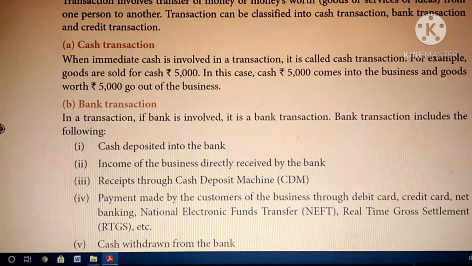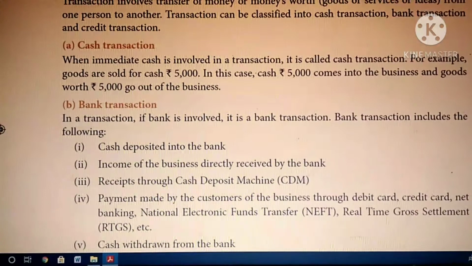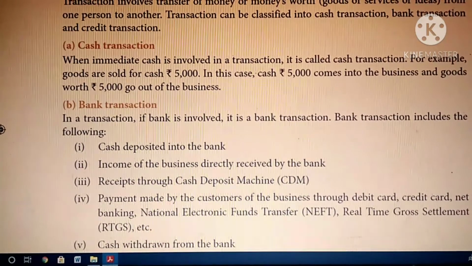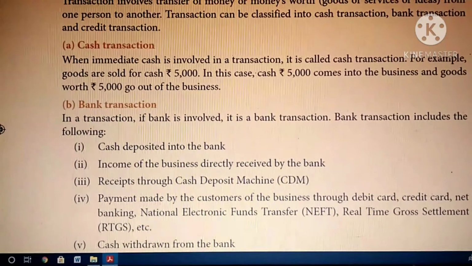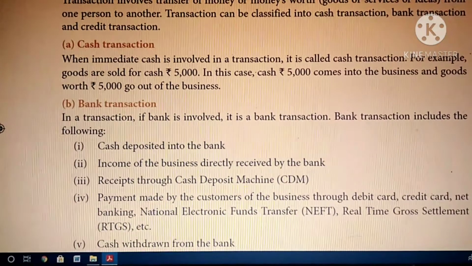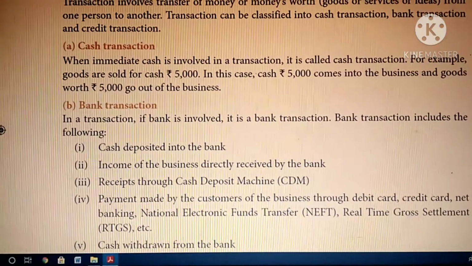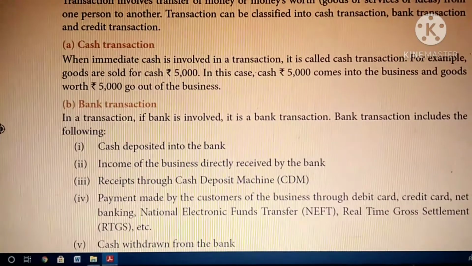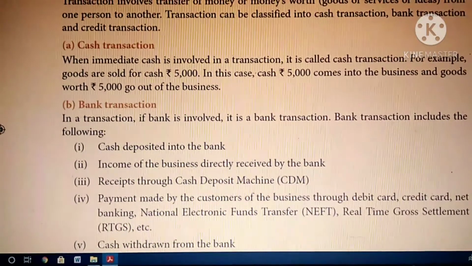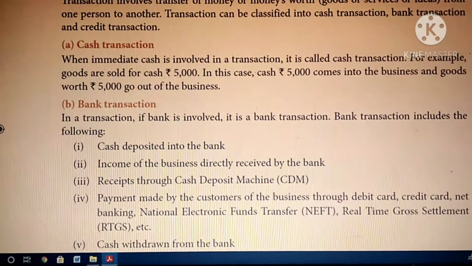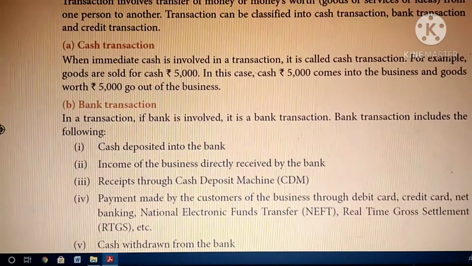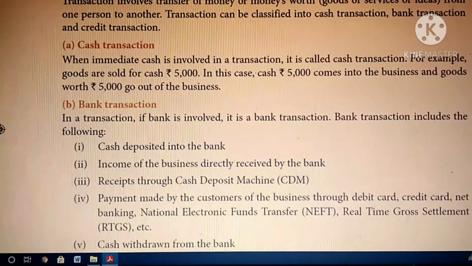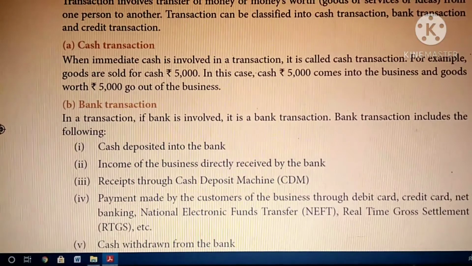Let me give one example of the double entry system. While I was starting to explain the double entry system, I told you, if you bought a car worth 5 lakh, what comes to you? The car comes to your home or your business. What goes out of your business? Cash goes out. So if you paid or received immediately, that is called a cash transaction.